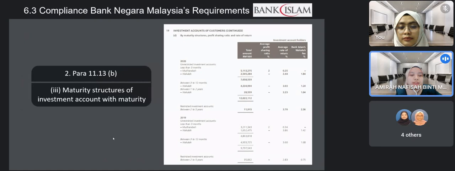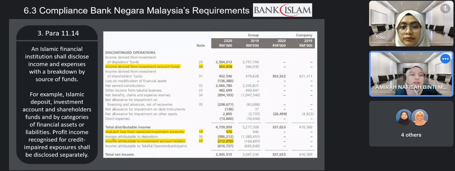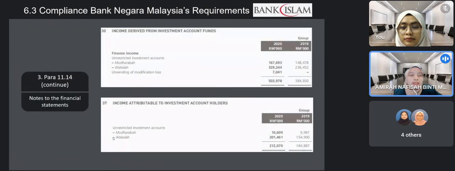BIMB also discloses the maturity structures of investment account with maturity in the notes to the financial statements number 19, as shown in the picture. Next. BIMB complies with para 11.14 as it discloses information needed in the income statement, which are the income derived from investment account funds, wakalah fees from restricted investment accounts, and income distributable to investment account holders. The details of those amounts are shown in the notes to the financial statements in the next slide. So these are the details about the amounts.